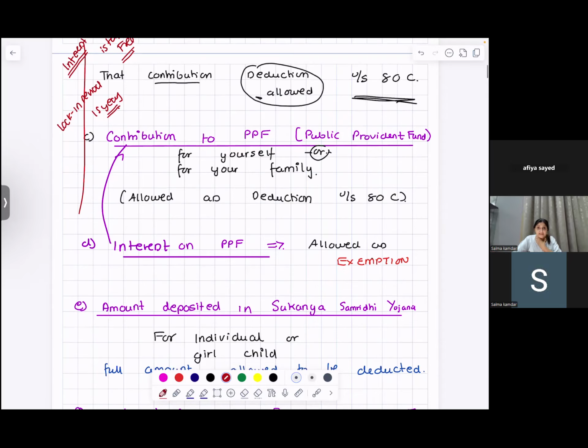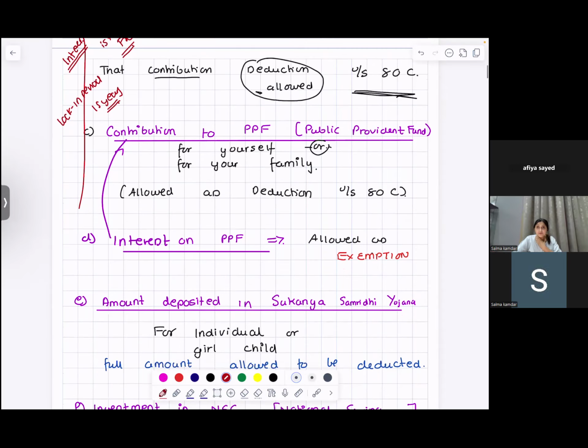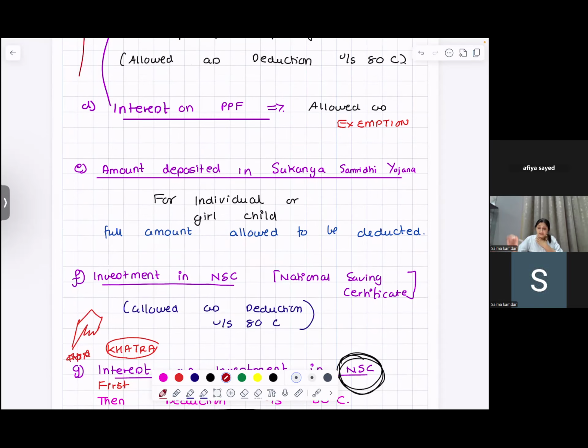Then there is one thing which says about the amount that you deposit in Sukanya Samriddhi Yojana. If you have a girl child and you are depositing some amount for her prosperity, Sukanya Samriddhi Yojana. Sukanya means a girl, Samriddhi means her prosperity, and Yojana means plan. So if you are investing some money for your girl child in Sukanya Samriddhi Yojana for her future, the entire amount is allowed to be deducted.